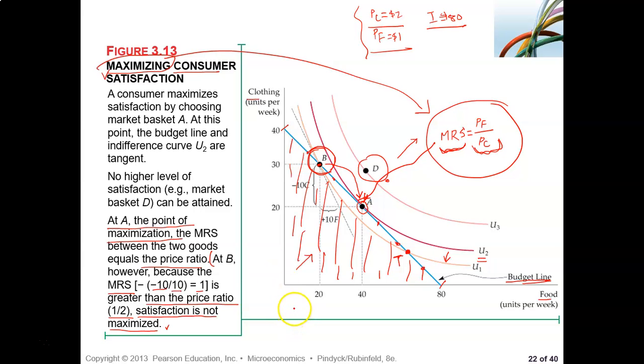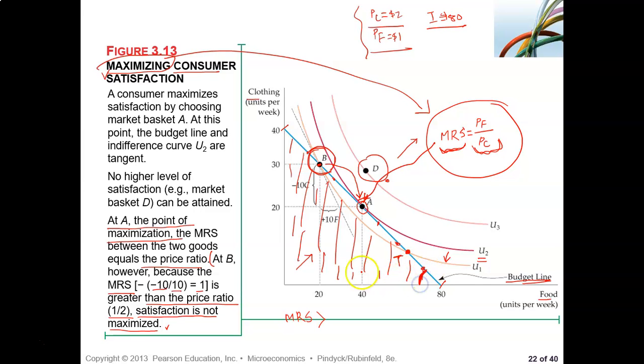And let us examine what is happening at B. At B, if you draw that tangent, you can see that tangent. The slope of the U1 indifference curve at point B, the MRS, is actually higher than the slope of the budget line. Look at this.